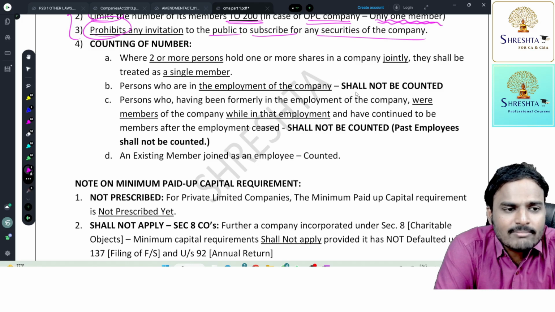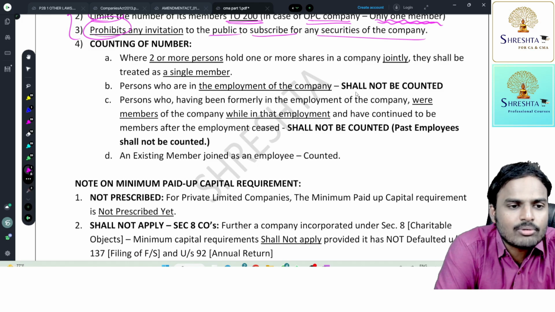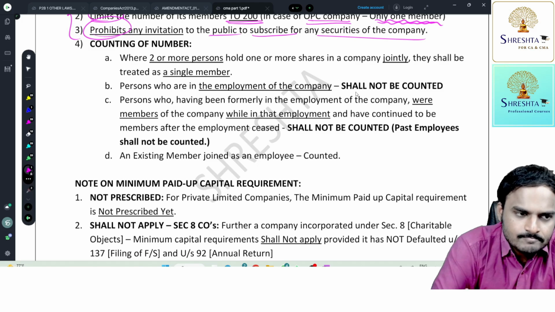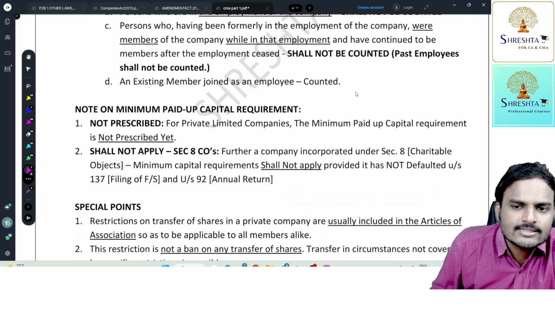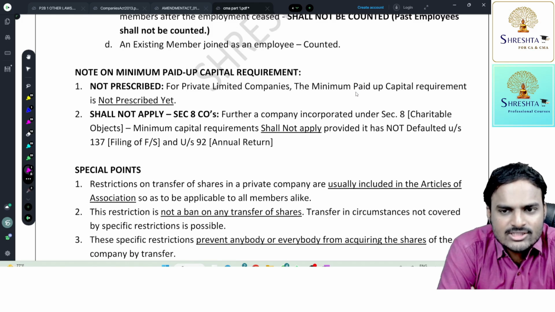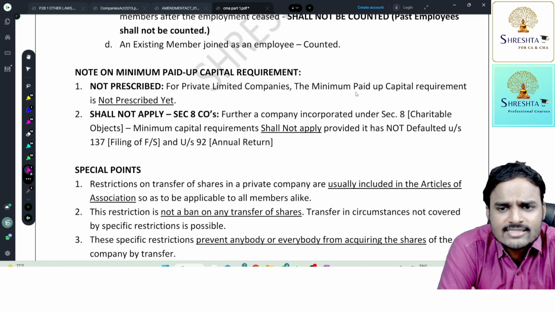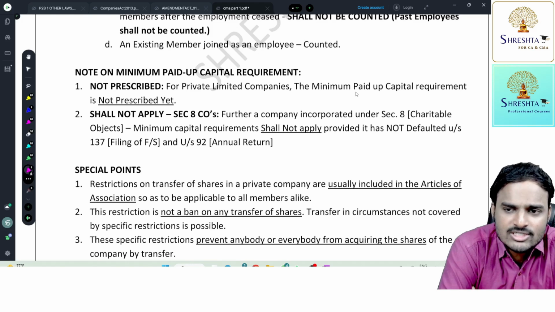What about an existing member who then joined as an employee? First of all, he's a member. Next, he became an employee, sir. Counted or not counted? The answer is counted. Next, we have some more points. For private limited companies, the minimum paid up share capital is not yet prescribed. And coming to the Section 8 company, these are companies with charitable objectives. Just keep this point pending. I'm going to discuss Section 8 company in the incorporation chapter.